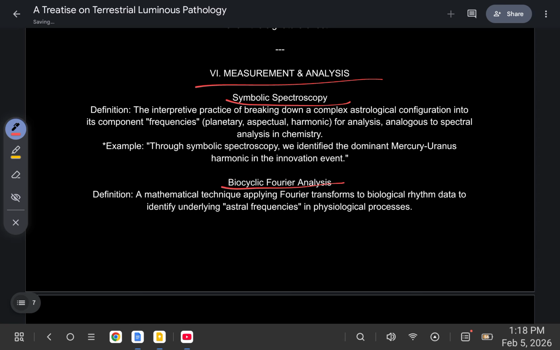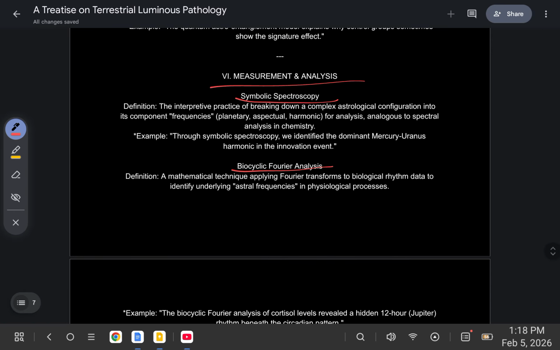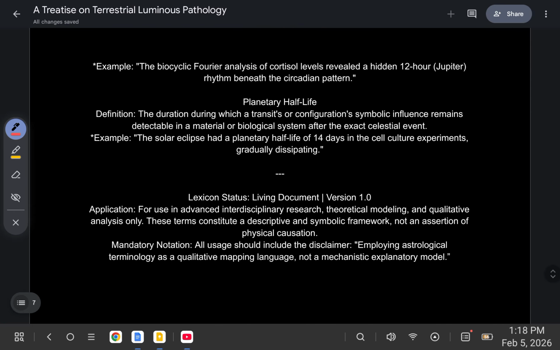Biocyclic Fourier analysis, a mathematical technique applying Fourier transforms to biological rhythm data to identify underlying astral frequencies in physiological processes. For example, the biocyclic Fourier analysis of cortisol levels revealed a hidden 12-hour Jupiter rhythm beneath the circadian pattern.